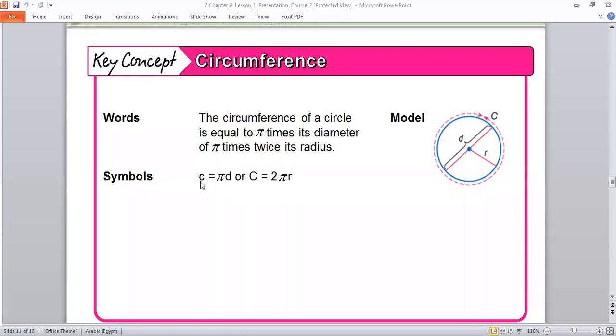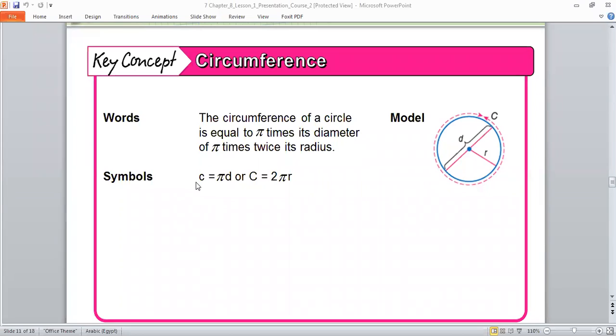Again, the circumference equals what? Pi times diameter. Pi, Ahmed, this symbol like a T with two legs is called pi. Pi times diameter.